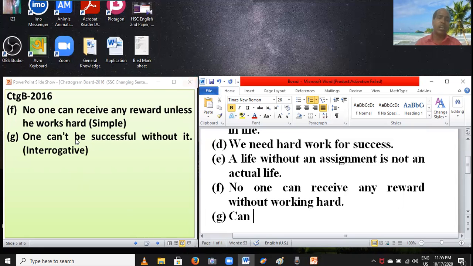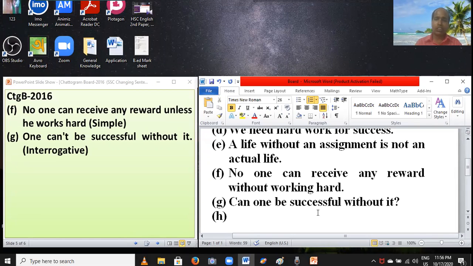So you cut "not", and then write the next part: be successful without it. One can be successful without it. Dear students, easily you can change assertive into interrogative by using this formula.